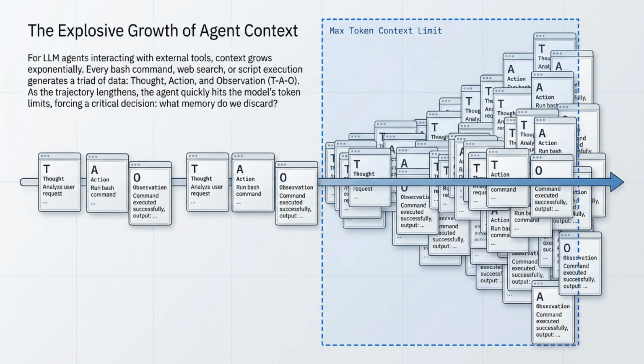To understand the problem, we have to look at the explosive growth of agent context. When LLM agents interact with tools, like running bash commands or searching the web, they generate a massive triad of data for every single step: thought, action, and observation, or TAO. As an agent goes about its task, this trajectory lengthens rapidly, and we quickly hit the model's token limits. This forces a very critical decision: when our memory gets full, what exactly do we discard?